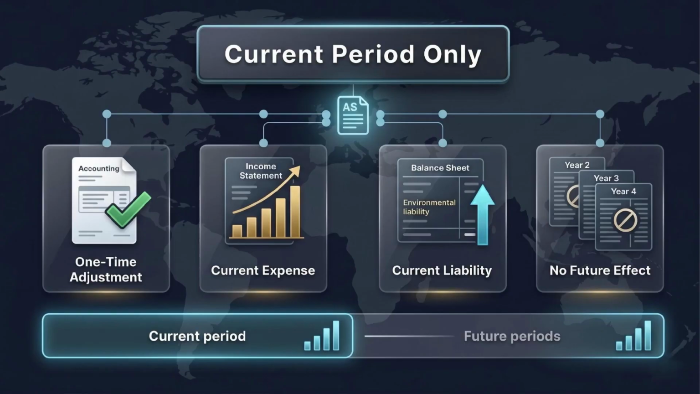Some estimate changes affect only the current period. For example, if a company increases its allowance for doubtful accounts based on updated credit data, the additional bad debt expense is recorded now. If inventory is written down because current market conditions reduce recoverable value, the write down is recorded now. If a warranty liability increases because current evidence shows higher expected claims, the adjustment is recorded now. Once the balance is updated, there may be no separate future allocation from that revision. The full effect lands in the current period because the estimate relates to the current balance sheet position.